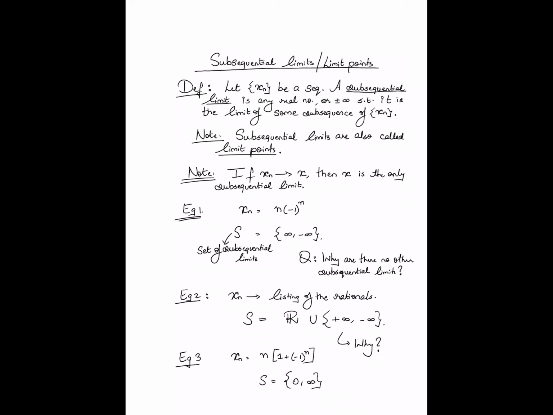So far what we have done is simply define this notion of subsequential limits or limit points. Subsequential limits are all possible limits of subsequences of a given sequence. That's our definition. Now let's move on to proving some properties of subsequential limits. Our first and main result is the following. Let xn be any sequence.